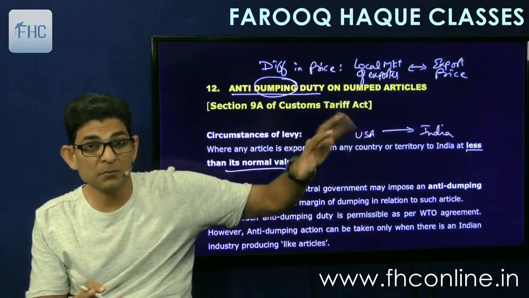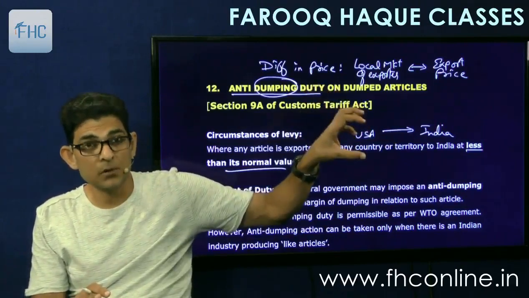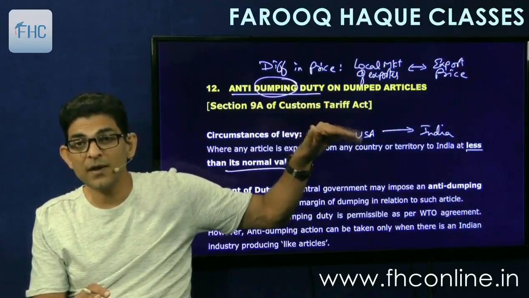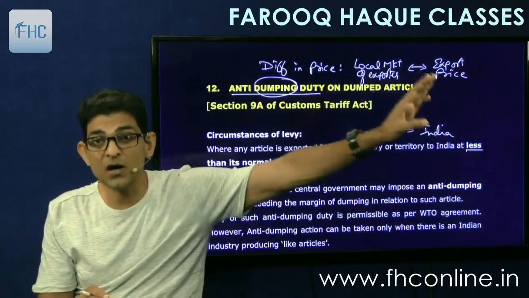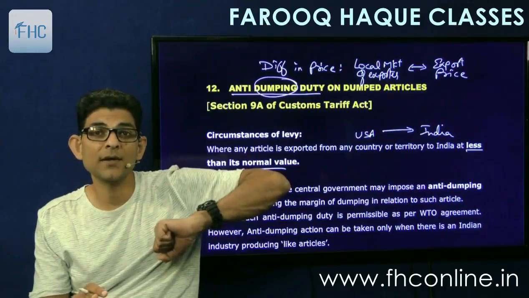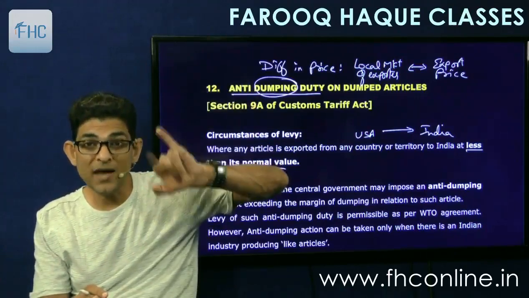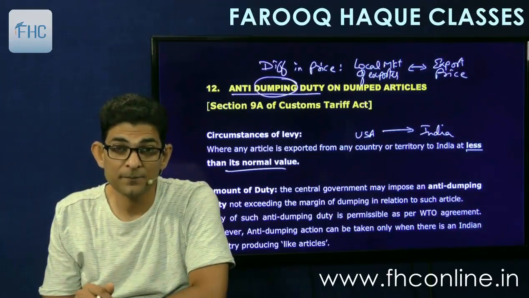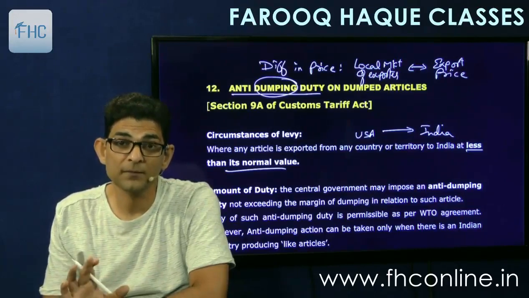So obviously there are going to be some differences. So we will first make adjustments for those differences in the local price. So we'll take the local price of US, we'll make those adjustments plus minus and then we'll reach the normal price. Normal price is the price that you should have charged for export to India. But your export price is very less. So the difference in normal price and export price is called the margin of dumping, and duty will be equal to or less than this margin of dumping.